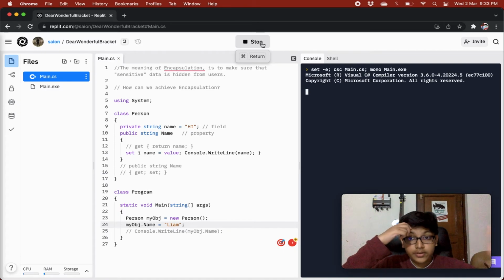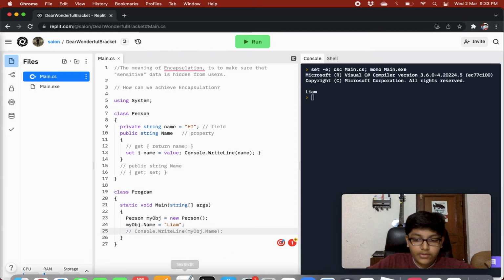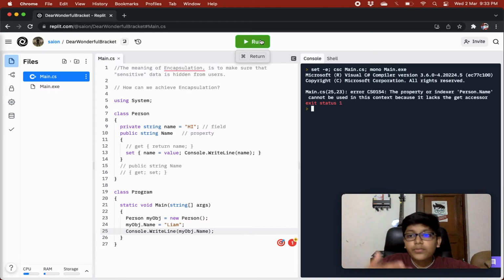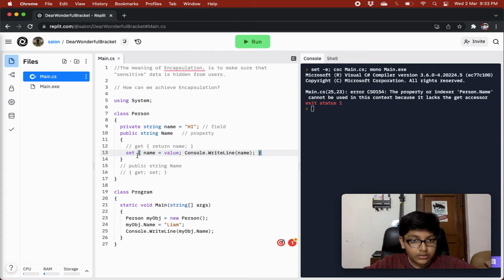So whenever we try to write, it writes Liam and just shows in the setter only that we have written Liam. If we try to access the value, now see, it will throw us an error. So it is not allowing us to access the value. So this is some quite cool stuff.